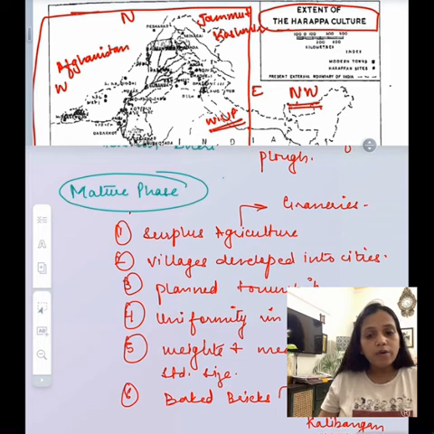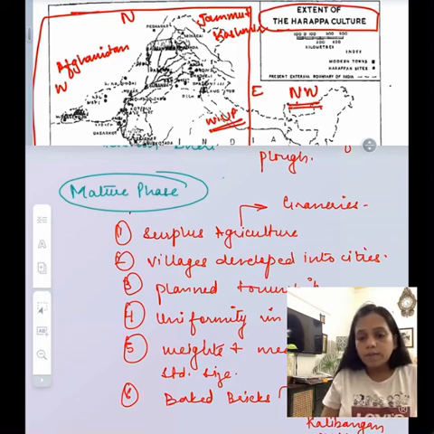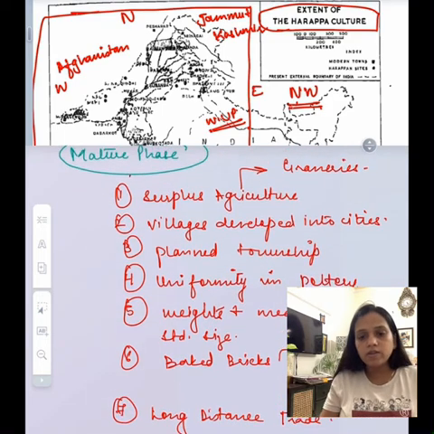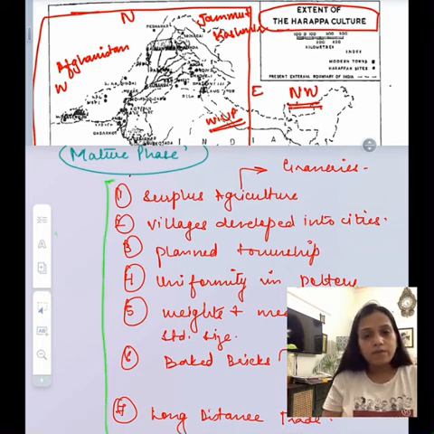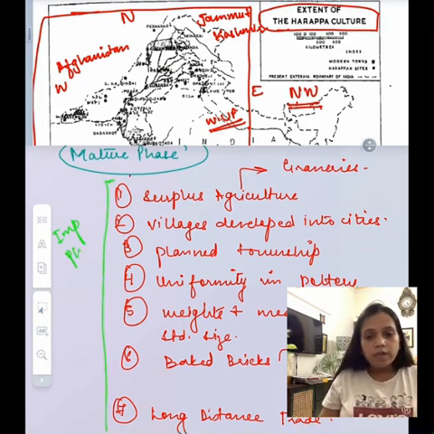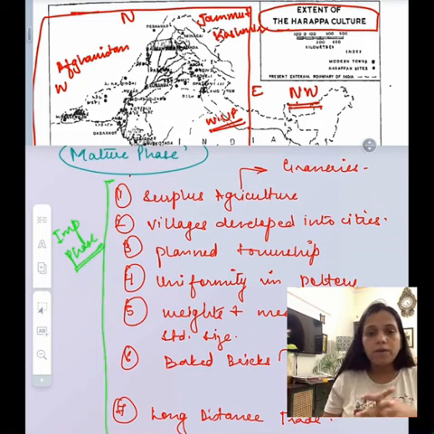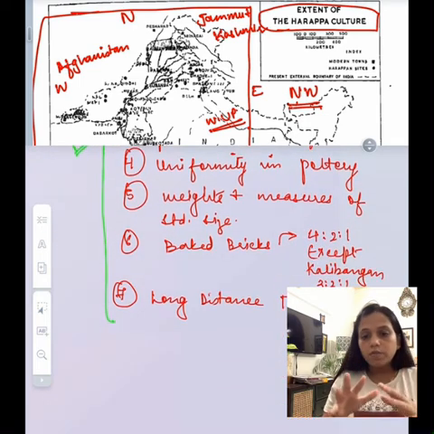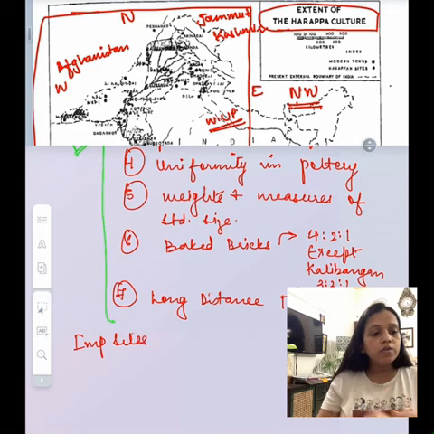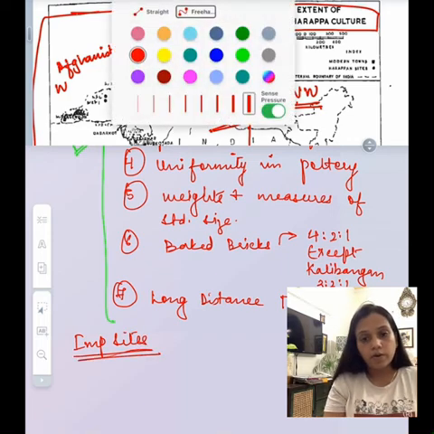Now, another important feature is the existence of long-distance trade, which we know because of some of the seals and pottery that we find of Mesopotamia and other civilizations that were there during this phase. This mature phase is one of the important phases. You need to learn all the important features and all the important things about cities in this stage. Then we should also know the important sites of the mature phase.